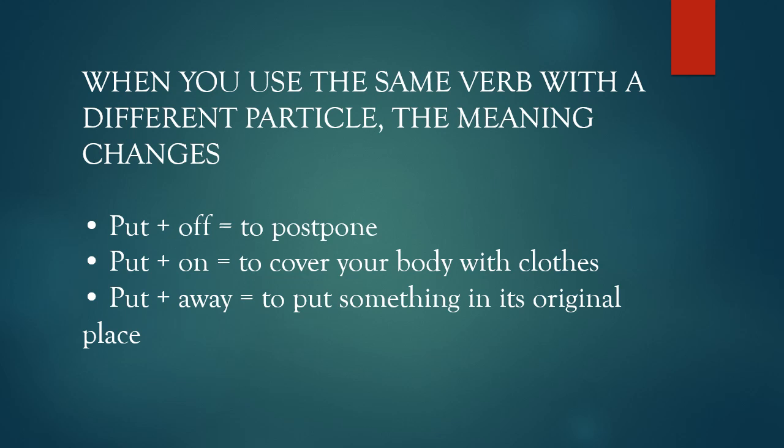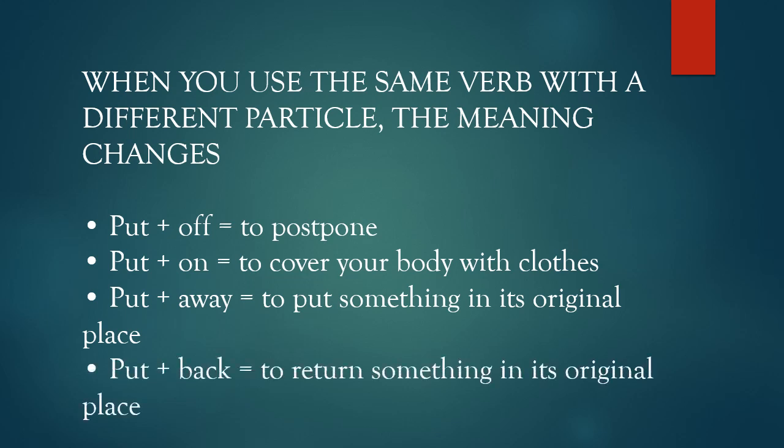For example, I put away my books. Put back is a phrasal verb which means to return something to its original place. For example, the date had been put back from March to April 13. So first they had changed the date, then again they had changed it from March to April. Here the verb remains the same, but the particle has changed. The verb put remains the same, but the particle has changed to off, on, away and back. So when we change the particle, the meaning of the phrasal verb also changes.